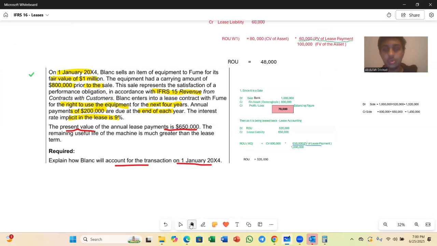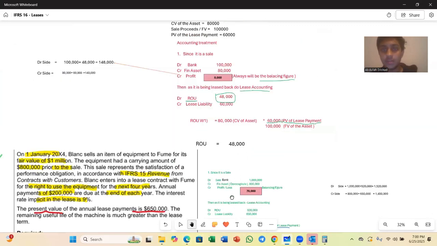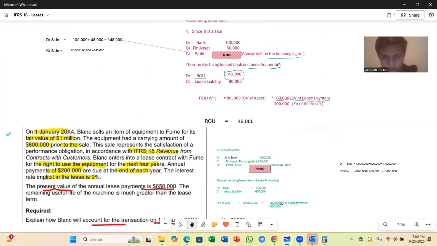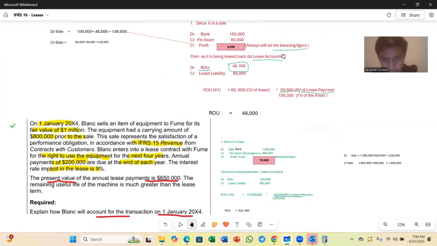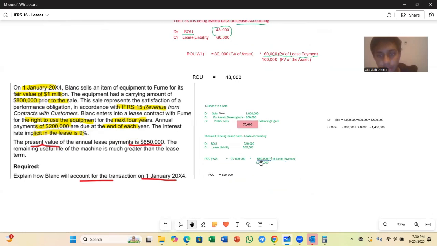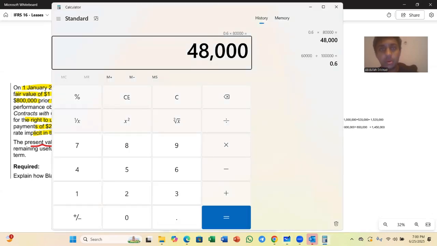For that, we need to again refer to this. Here it is, I have given you the ROU workings here. 650,000 is my present value of lease payments, and my total rights or the fair value is 1 million. So that is 650,000 divided by 1 million.